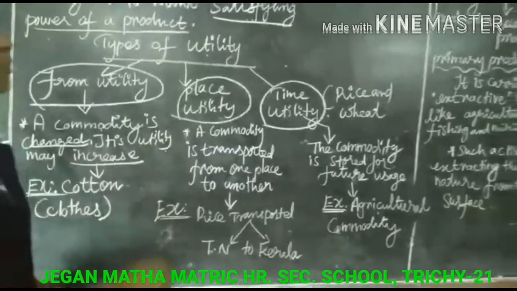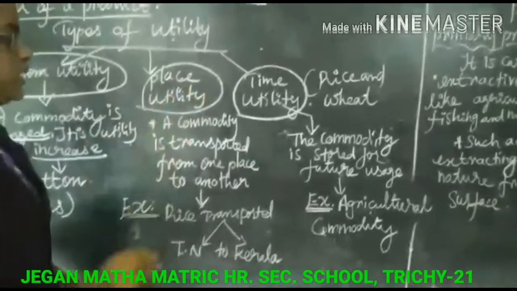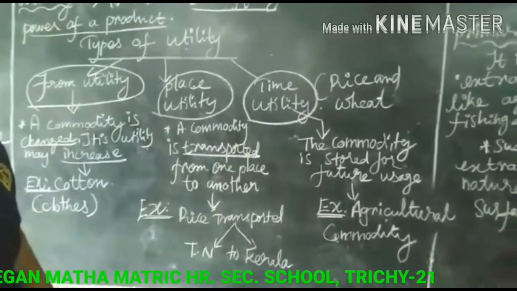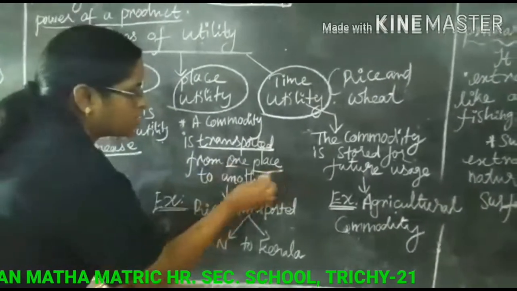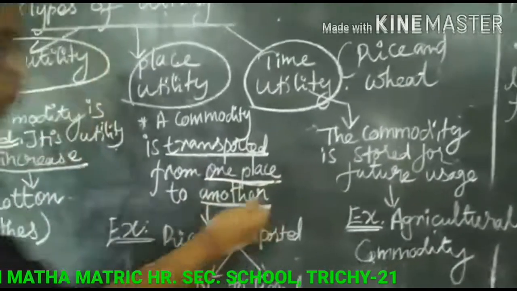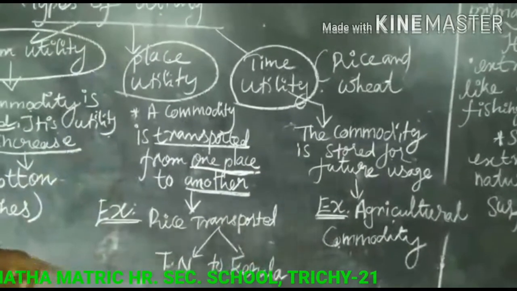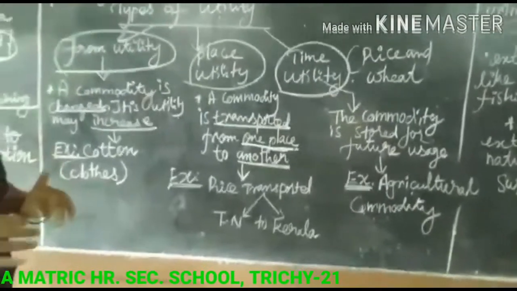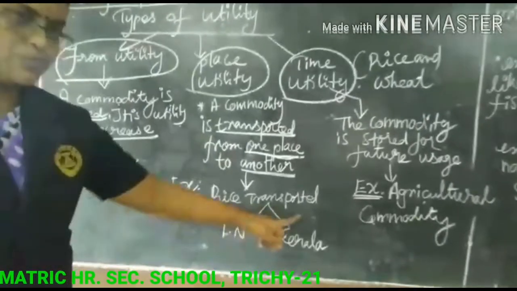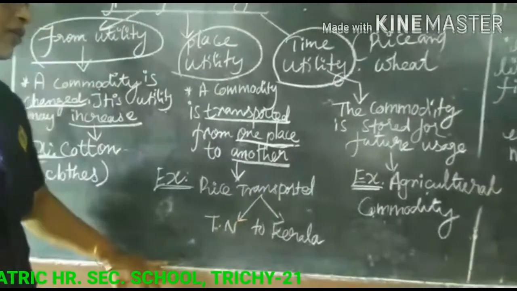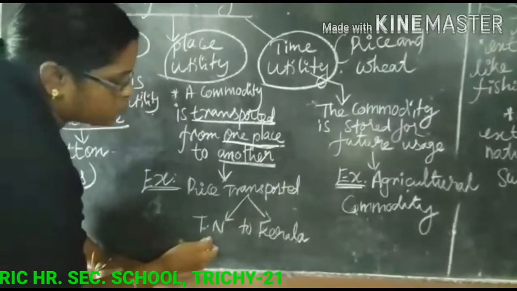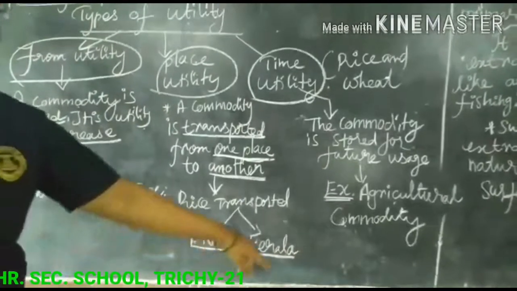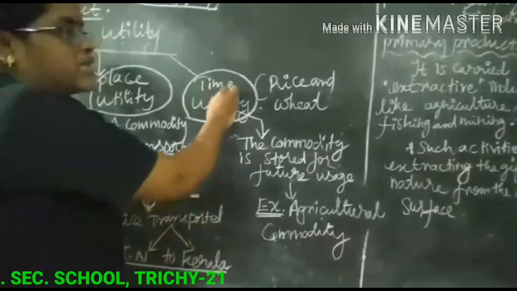Another one, place utility. A commodity is transported from one place to another, and its utility may increase. A good example is rice transported from one place to another place, for example from Tamil Nadu to Kerala.